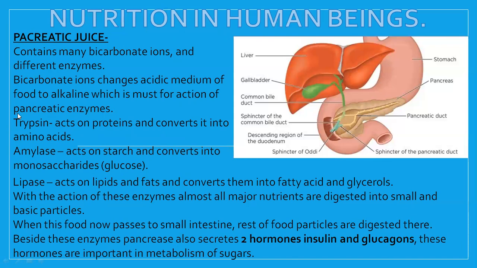So the small intestine is serving 2 important functions. Very first, it helps in the digestion, finalizing the process of digestion. At the same time, it is also responsible for absorption. Now, what is absorption? We have studied absorption is the intake of these nutrients into the cells, into the blood. Now, how will it be done? This will be done by a process called diffusion.